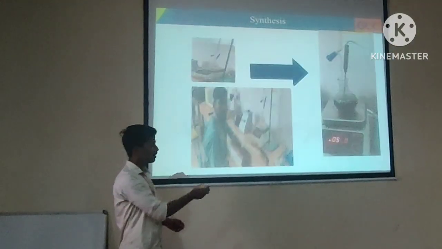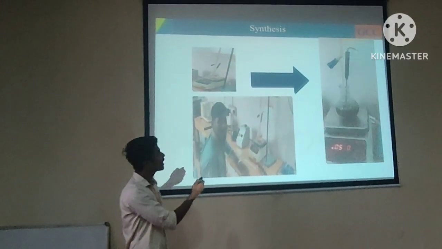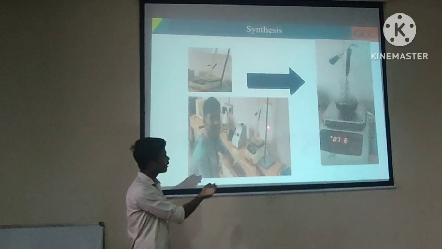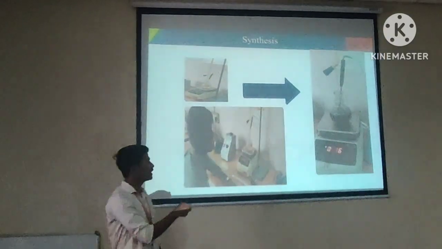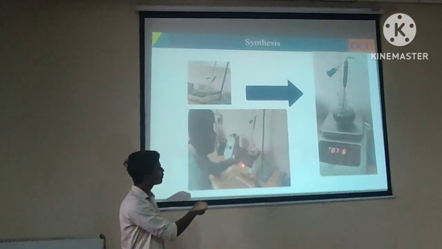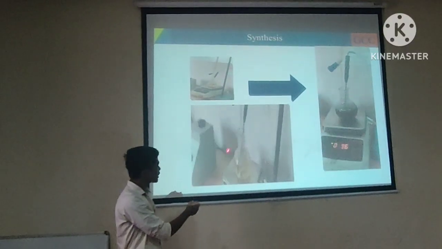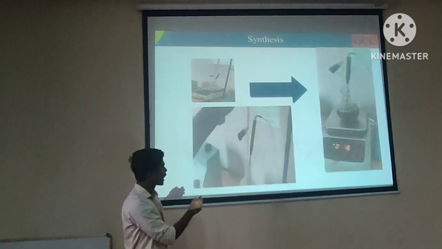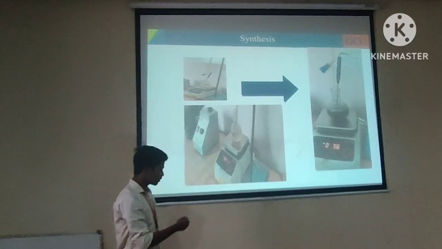After it becomes a solution, we take the chebula extract into the burette and the silver nitrate solution into the conical flask. We do the titration with a controlled drop rate. Here you can see the golden color. As time increases, the color changes from the golden color to a grayish color.